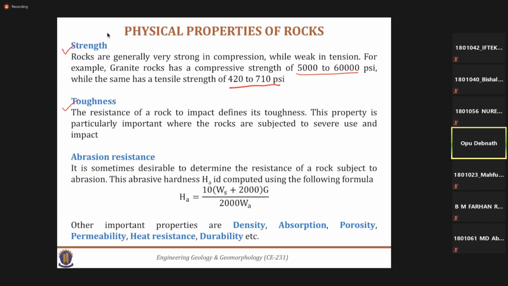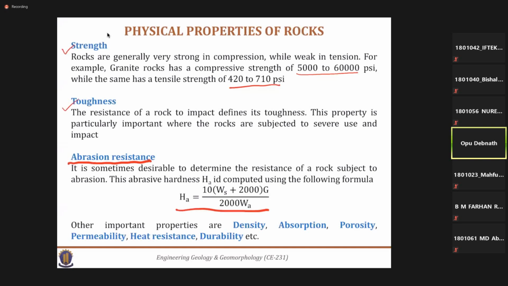This property is particularly important when the rocks are subjected to severe use and impact. And next one is abrasion resistance. It is sometimes desirable to determine the resistance of rock that is subjected to abrasion. Here is an empirical equation to calculate the abrasion resistance, the abrasive hardness Ha.